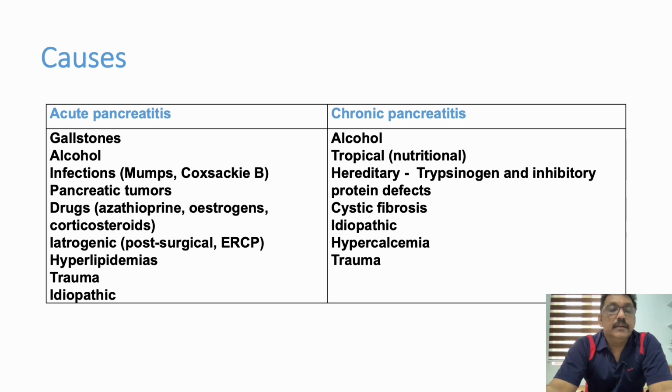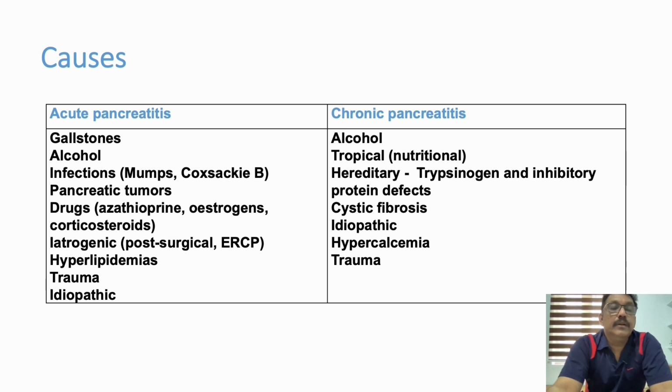Then post-surgical or ERCP procedures sometimes can produce pancreatitis. Very high triglycerides can produce pancreatitis. Trauma, blunt trauma to the abdomen. Idiopathic, that means without any cause. For chronic: again alcohol, tropical pancreatitis, hereditary, protein defects, cystic fibrosis, hypercalcemia, trauma, idiopathic. So these are the causes for pancreatitis.